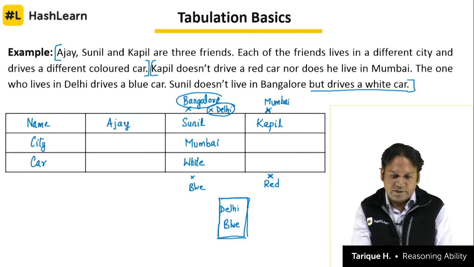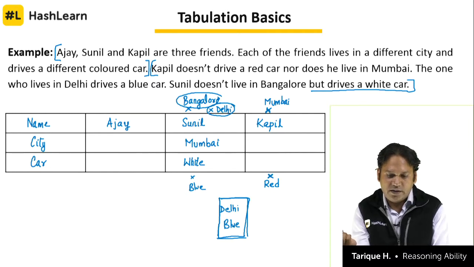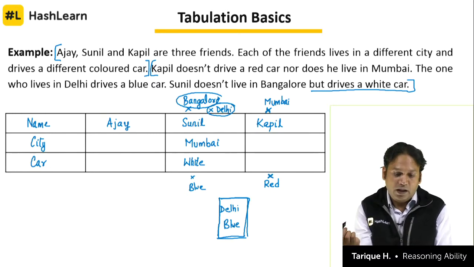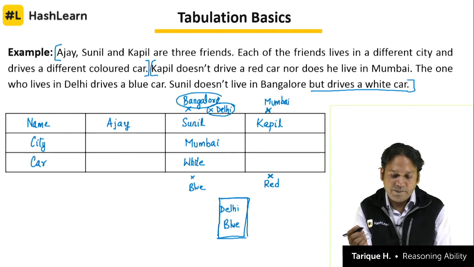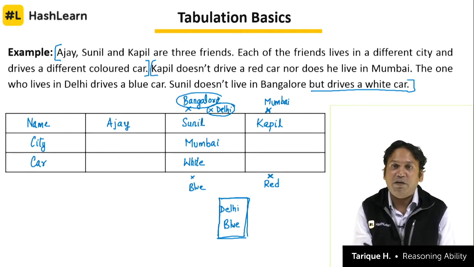Right. So that is one thing that we get to know. Kapil does not drive a red car, nor does he live in Mumbai. Okay. And the one who lives in Delhi drives a blue car. So we have found out now that Sunil is living in Mumbai and he is driving a white car. Now how will you solve for the remaining persons? How will you find out for Kapil and Ajay?